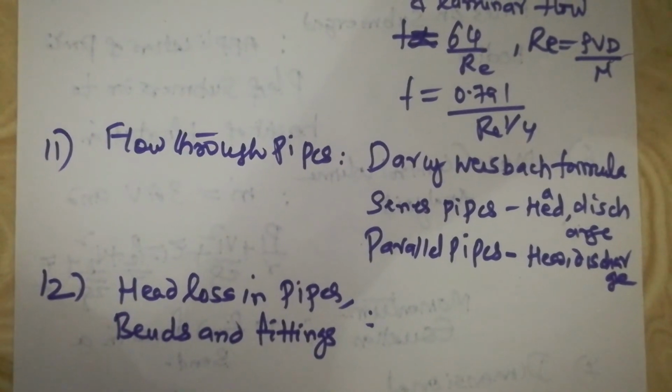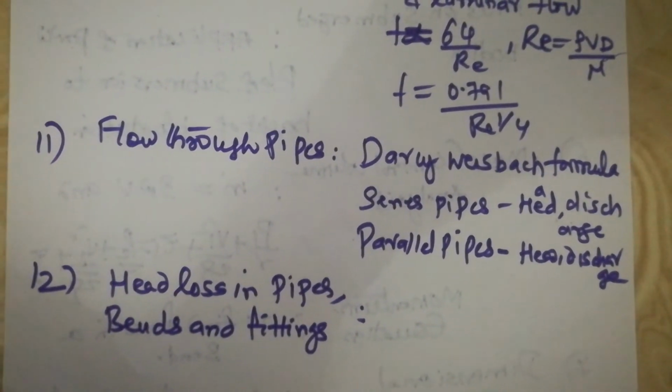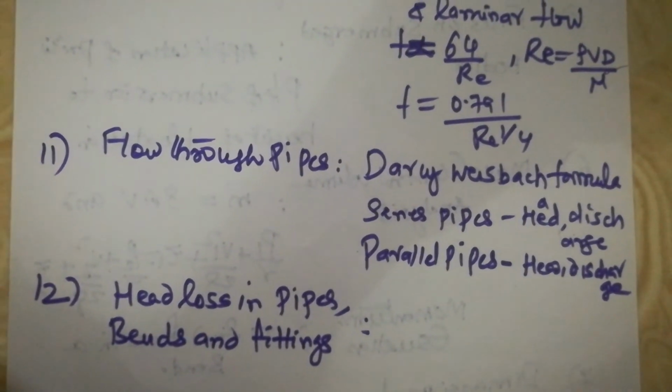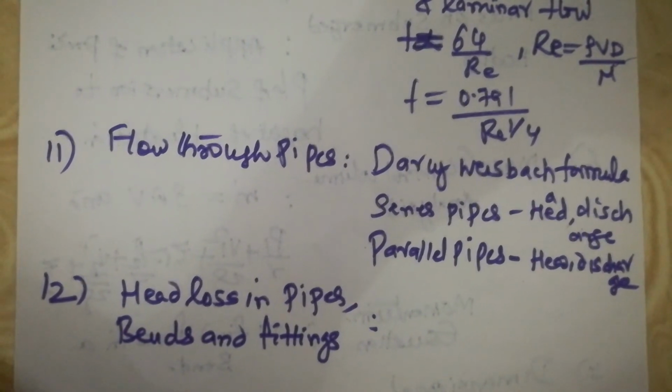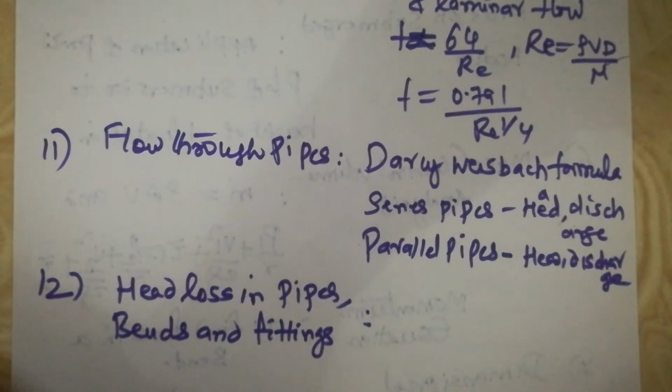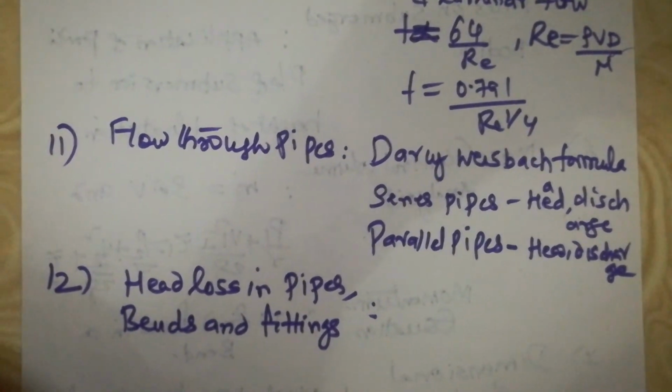Head and discharge are the governing parameters, so see how they are affected in the series connection and parallel connection. Give more attention to these particular areas which we have mentioned, and probably we have covered the entire fluid mechanics syllabus.